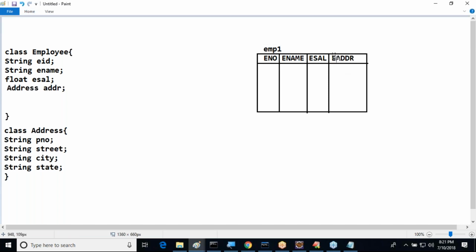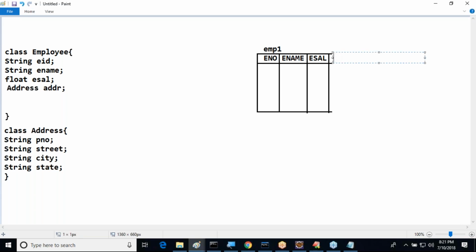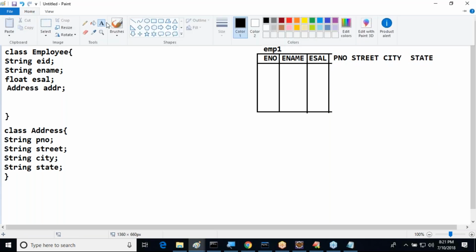Simply, we remove this particular one and, in the same table, I'll provide all the properties of this address in a single table. Next one is street, then after that city and state here I want to provide. Like this we are able to prepare.